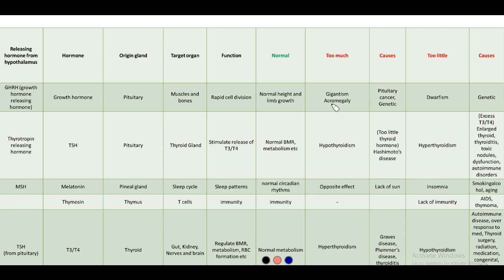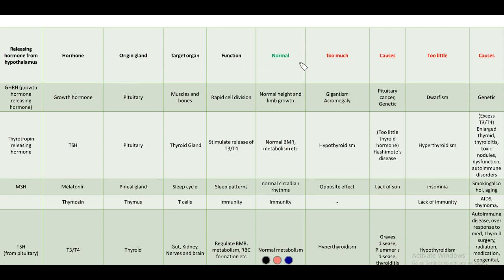Then there is another disorder called acromegaly. In acromegaly the joints of the body, like the finger joints and all the joints, are really enlarged, and you can see they have very broad eyebrows, the eye sockets are very big, and they have a broad chin and thick lips. These are all symptoms of acromegaly. Acromegaly can be by birth or it can also occur in adulthood. It occurs in adulthood if there is pituitary cancer or any other cancerous tumor present in the pituitary, which will cause excess stimulation of growth hormone, so an excess of growth hormone will be released.